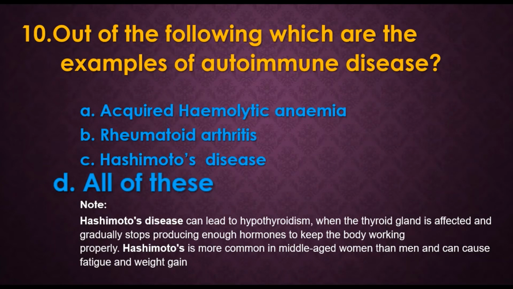This is a hypothyroidism where the thyroid gland is affected and gradually stops producing enough hormones to keep the body working properly.